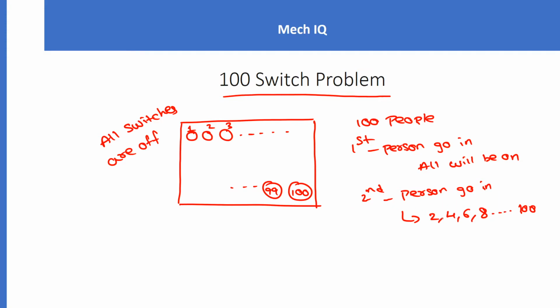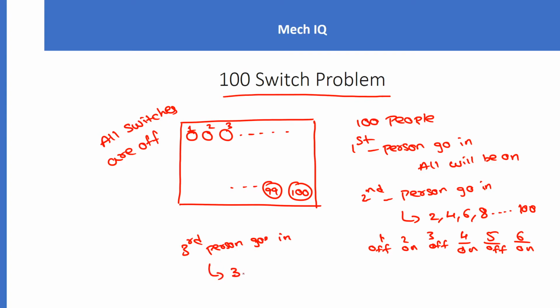Okay. Now what will happen? If you press once it will be off, then if you press again it will become on. So now 1 will be off, 2 will be on, 3 will be off, 4 will be on, 5 will be off, like that. 6 will be on. Next the third person goes in. He'll press every button that is a multiple of 3: 3, 6, 9 and so on.